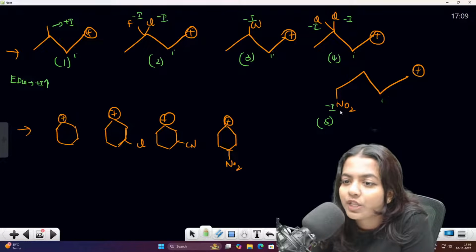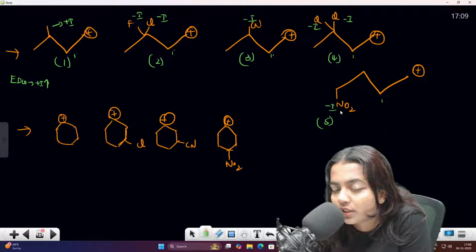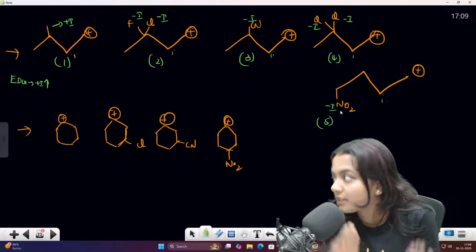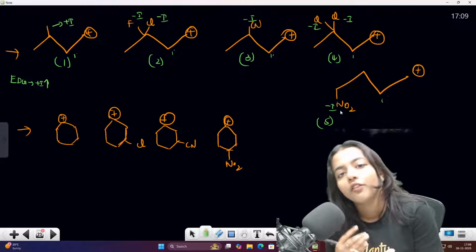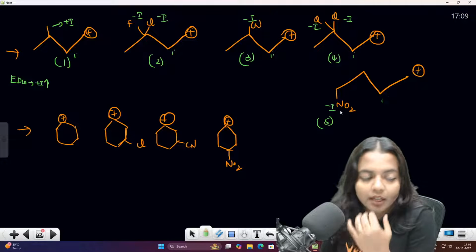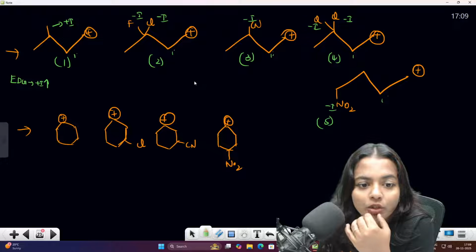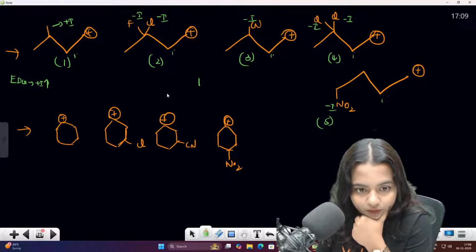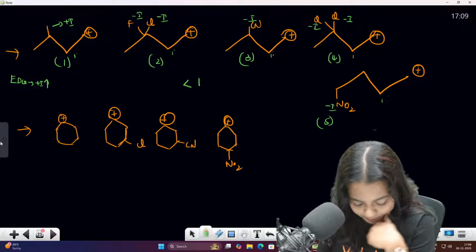So among these, which carbocation will be the most stable? Plus I effect stabilizes the carbocation and minus I effect destabilizes the carbocation. Am I right? So which one has more plus I effect? The first one has more stability. Correct or wrong? The first one has more stability.